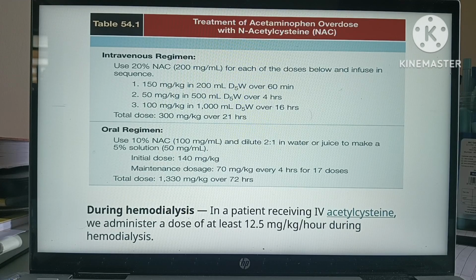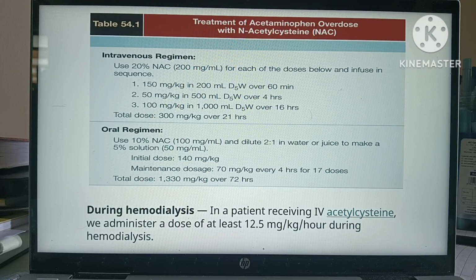For the intravenous regimen, use 20% N-acetylcysteine for each of the doses below in an infusion sequence. 150 milligram per kg in 200 ml of D5 water over 60 minutes, then 50 milligram per kg in 500 ml over 4 hours, then 100 milligram per kg in 1000 ml of D5W over 16 hours. So the total dose is basically 300 milligram per kg over 21 hours.